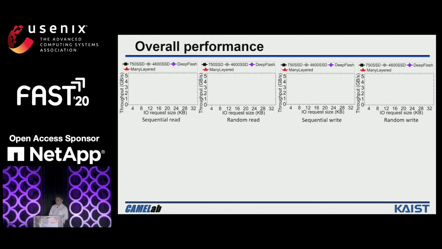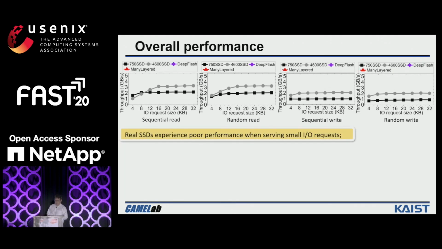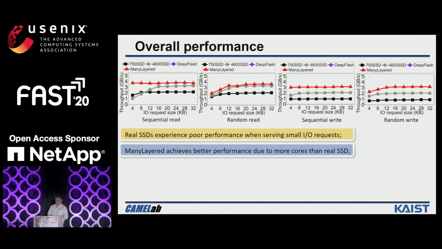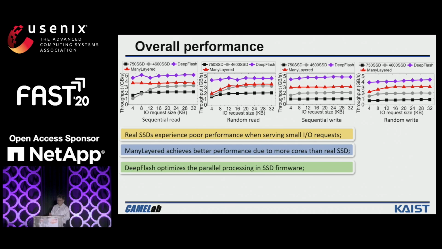So firstly, I will show the overall performance. Firstly, real SSDs exhibit poor performance when they serve small IO requests. And then when we compare ManyLayers and the real SSDs, it can achieve better performance because we allocate more flash cores into ManyLayers. And our DeepFlash can optimize the parallel processing in the SSD so it can achieve the best performance.